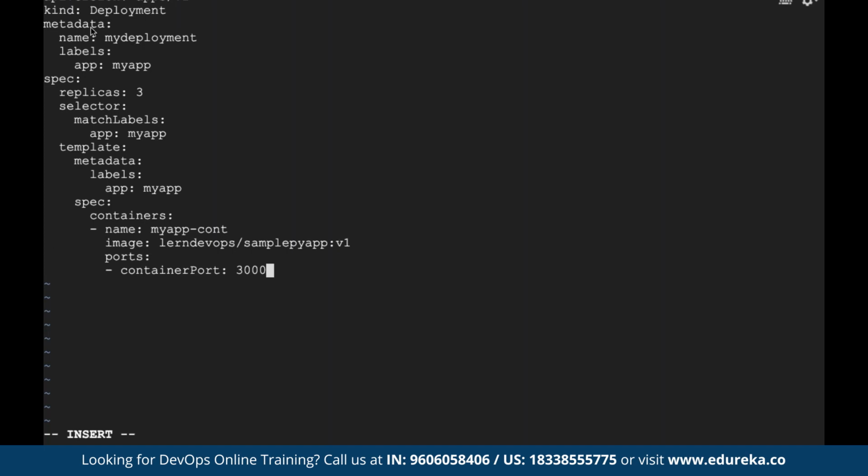Another thing that you see here is replicas. That means how many replicas you want to create for your container. For example, here I want to create 3 replicas, which means 3 pods should get created, and inside these 3 pods I should have 3 containers. Then again you define something called container: the name of the container you want to give, and the image from which this container should get created. Then there is container port, which is the default internal port for the application. This is not the external port, it is the internal port that you want to create for the application, which we call container port. So that is how, guys, we define a typical YAML file in Kubernetes.